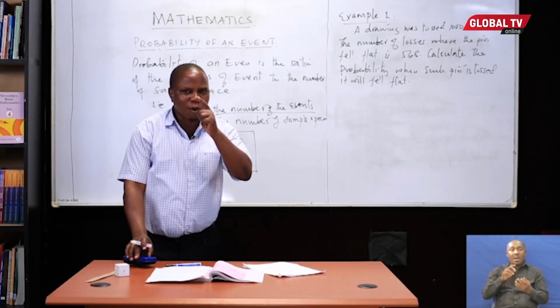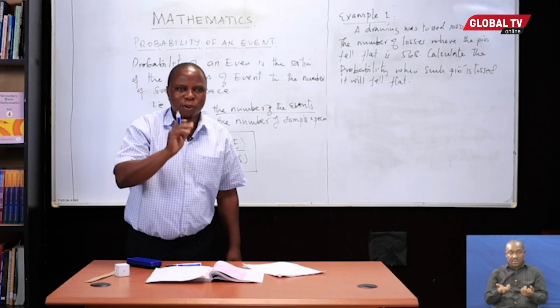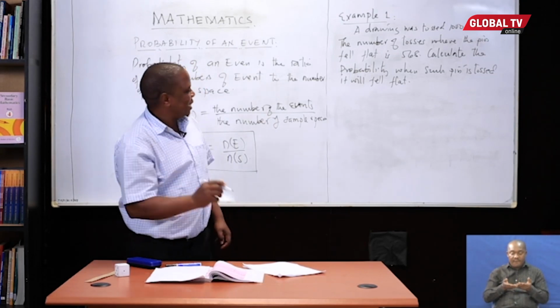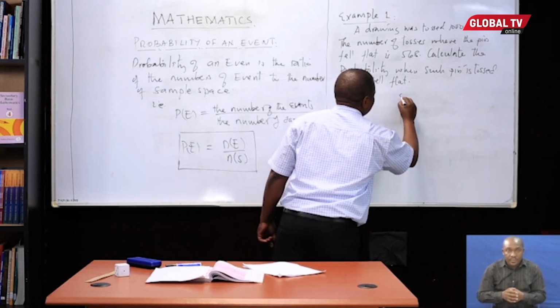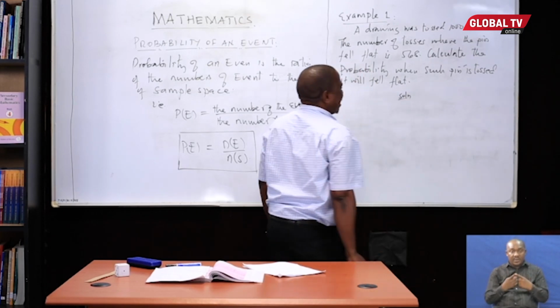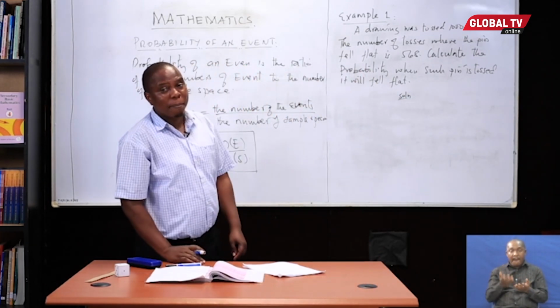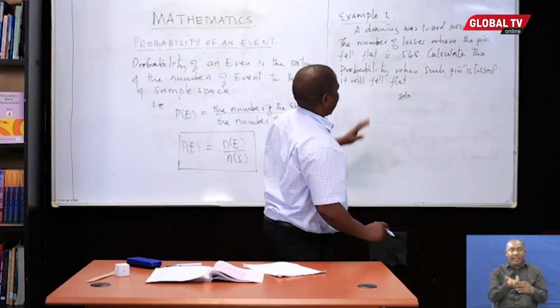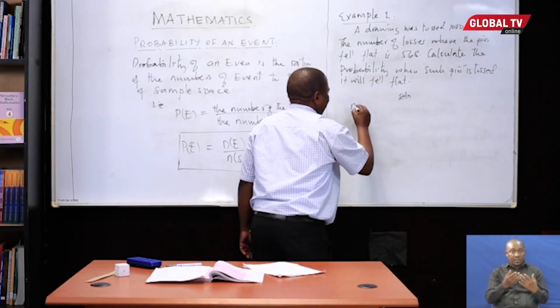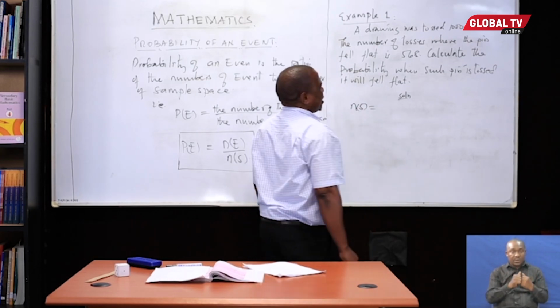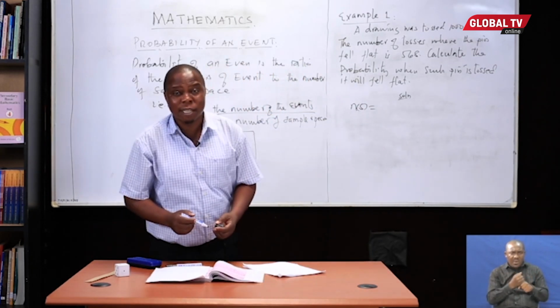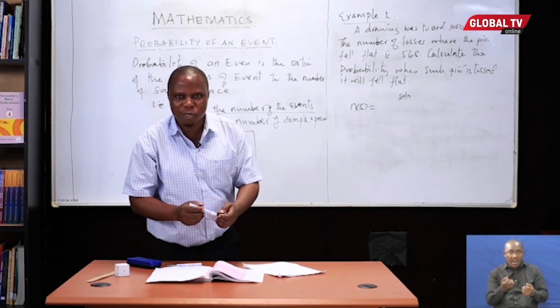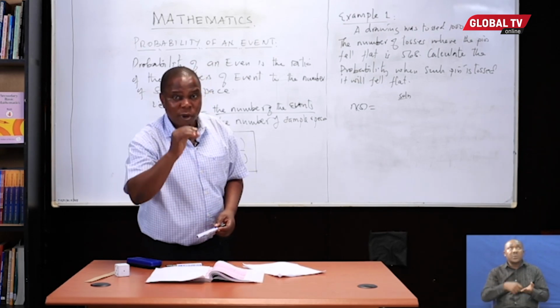Now, in order to find the probability of an event, the first thing is to know the possibility set, or the number of possibility sets. Do we have the number of the possibility set from our question? It means the number of tosses. How many times was the pin tossed? 1,000 times.